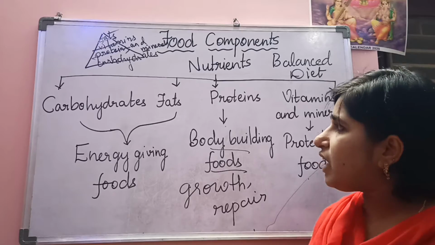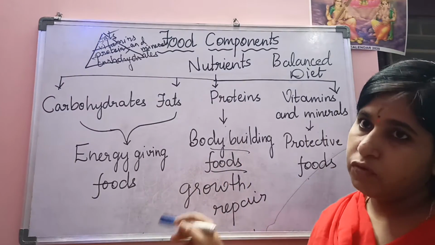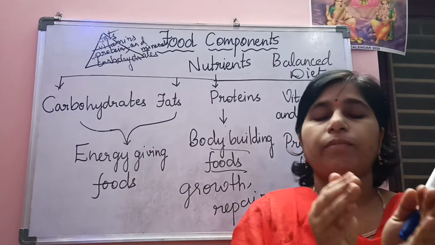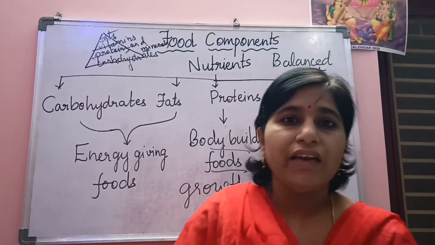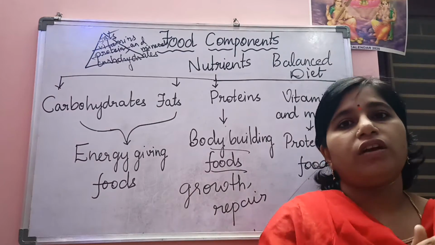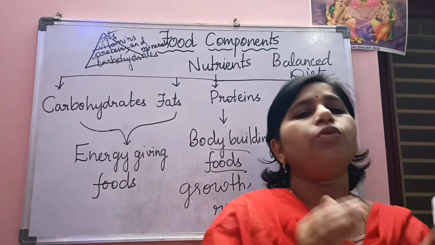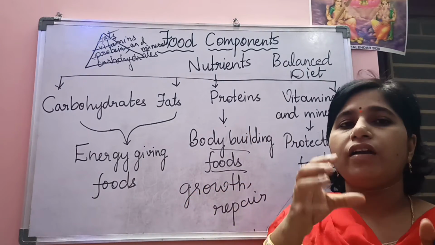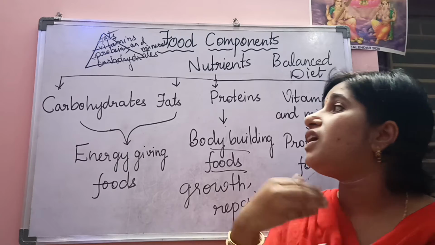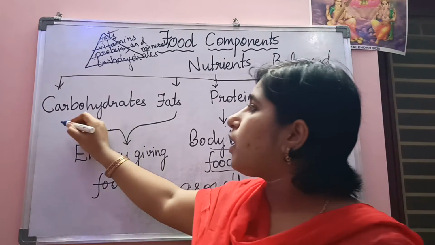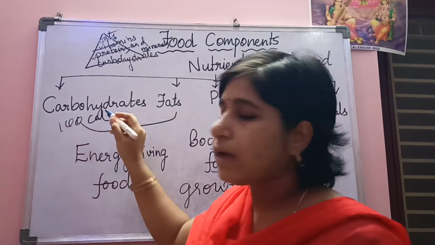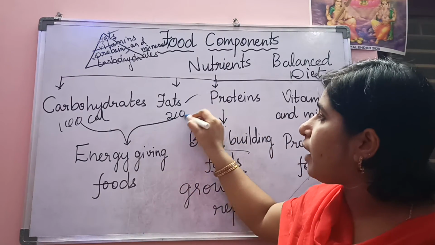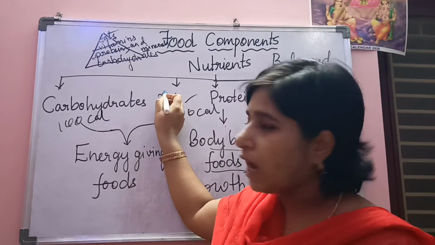So here the fats are also called energy giving foods. Means if you take some quantity of carbohydrate, you get some calories of energy. Generally energy is measured in calories. So for example, if you take some carbohydrate and you get some energy in the form of calories, but if you take the same quantity of fat, then you get double energy. For example, if you get 100 calories by taking some carbohydrate, if you take fats, you will get around 200 calories. Means the same grams of carbohydrate.